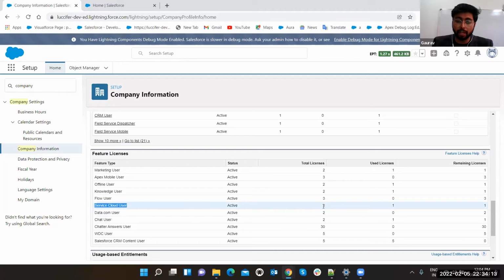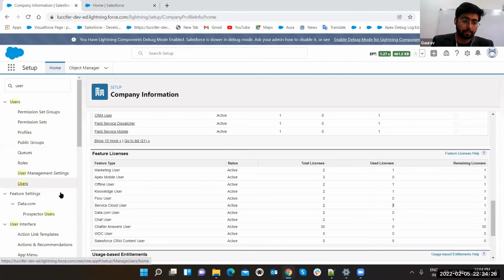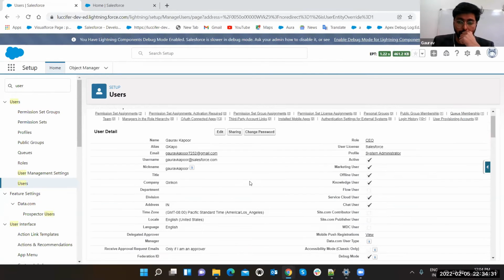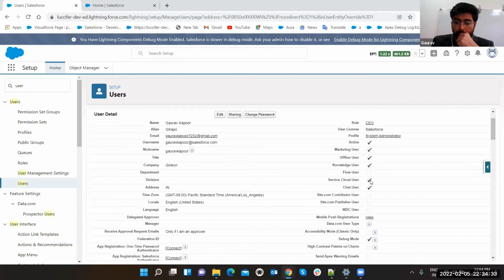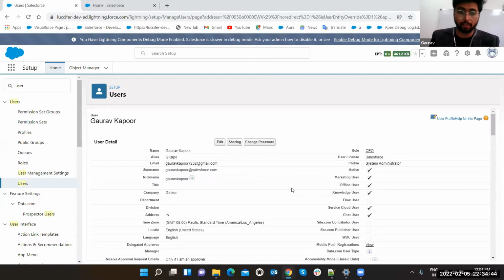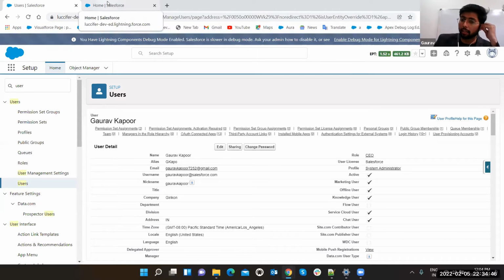And currently for Service Cloud, I am having 2, of which 1 is used for myself, and 1 is still pending. So the license which I have used is through this only. Users. Whenever you click on this Service Cloud user, just click on the edit button. And this is Service Cloud user. You can unselect it also. Just select it and save it. It is going to use one of your licenses. After that, it will give you the allowance for the Service Cloud.